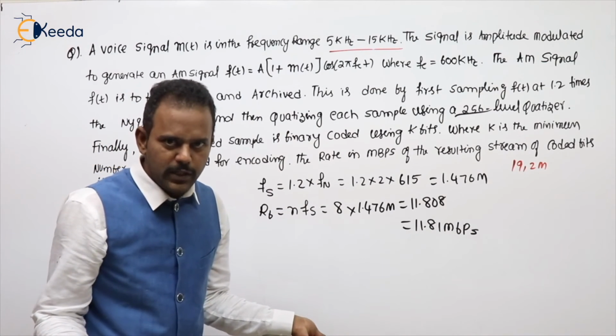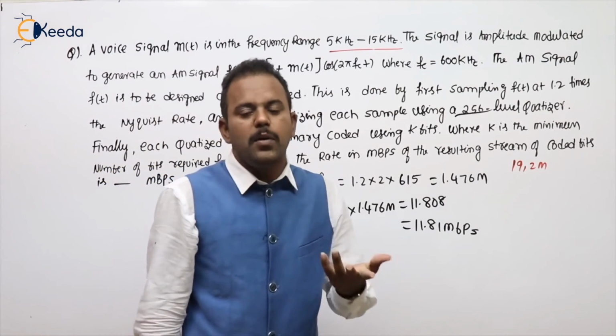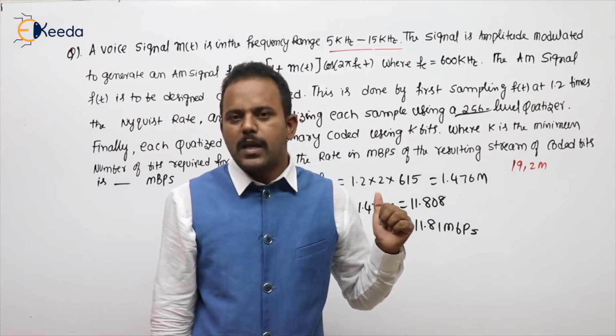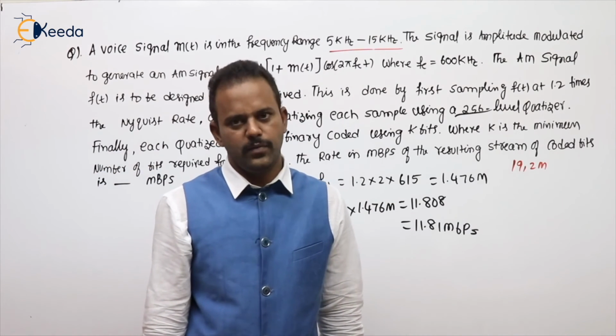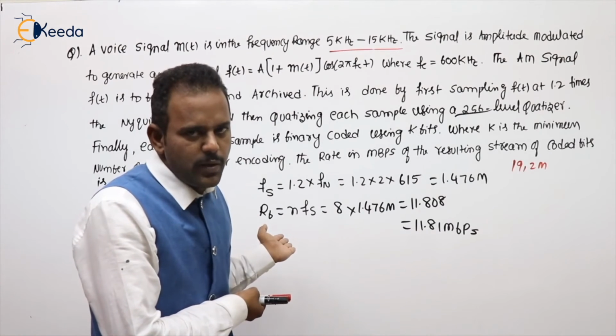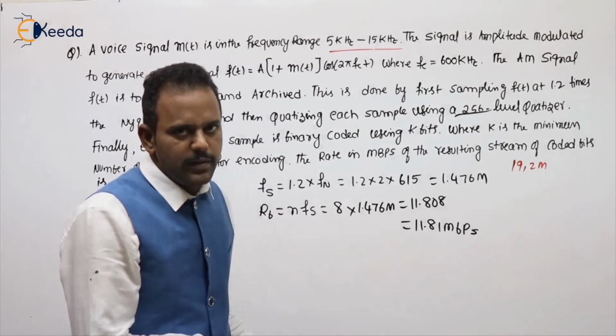You got my point. Another thing is, for any modulated signal, which I call a band pass signal, what answer comes by doing band pass sampling is not given in the IIT key. So we need to go like this only. There is nothing else in this problem, just calculation of RB, N FS, taking the FS value.